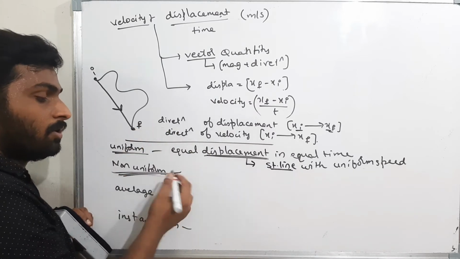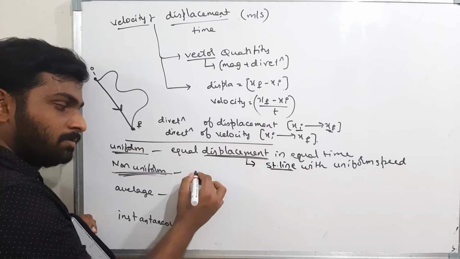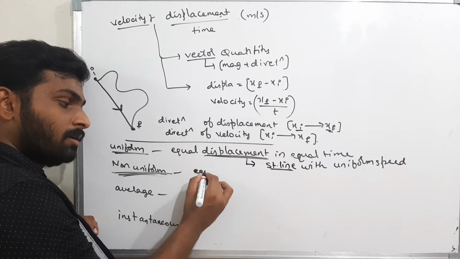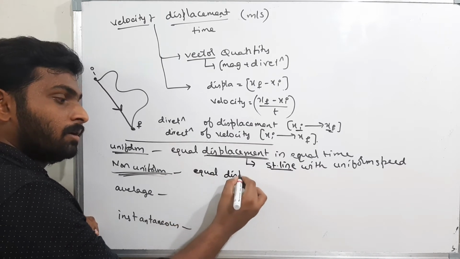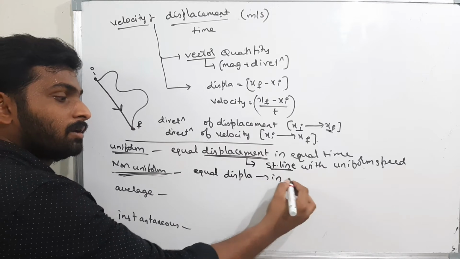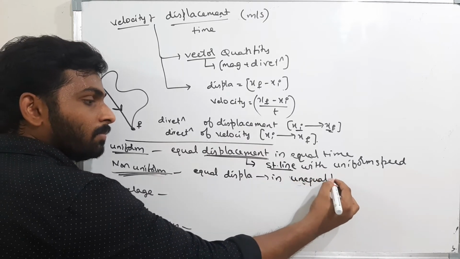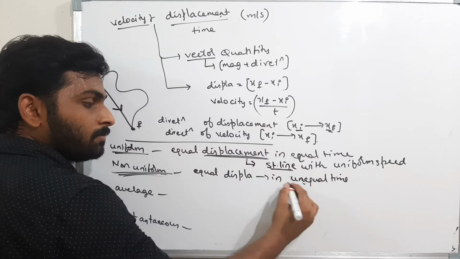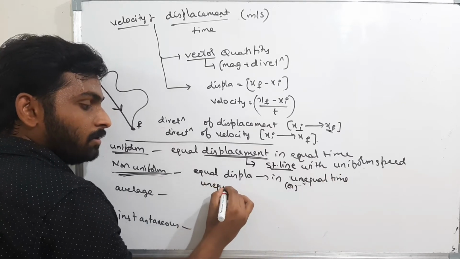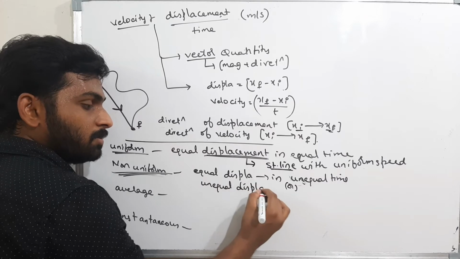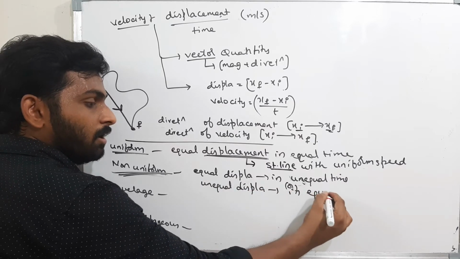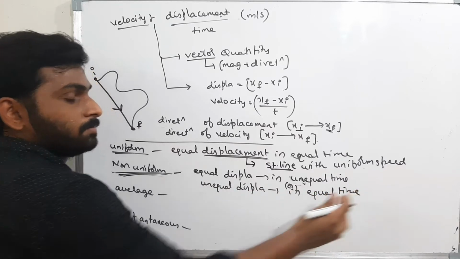Now, non-uniform velocity. What is non-uniform velocity? Same as before. What is it? Equal displacement in unequal time, or unequal displacement in equal time, same as speed.